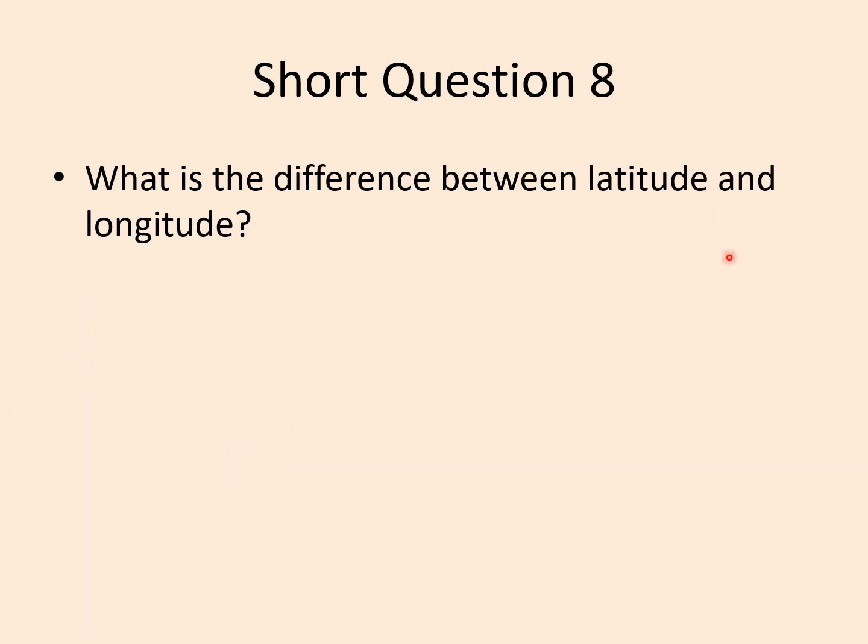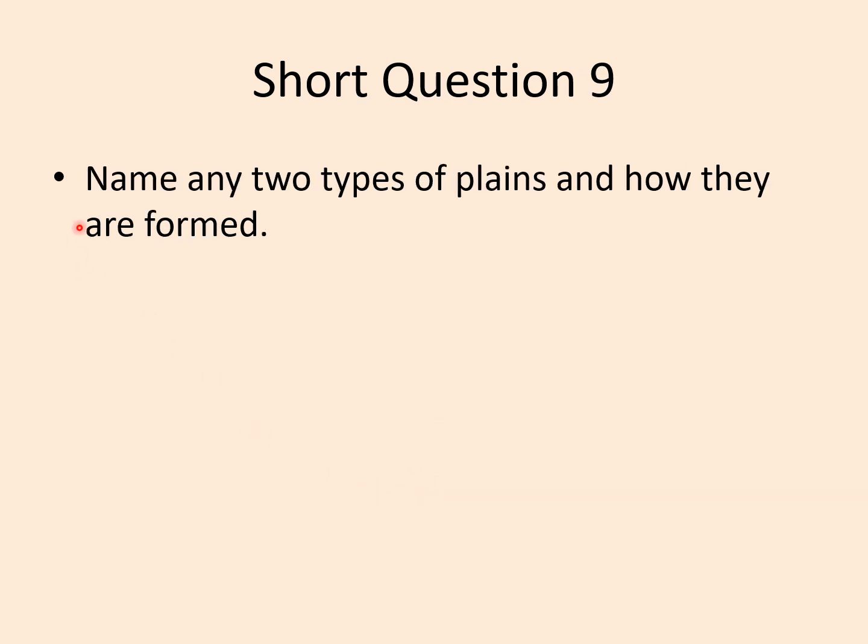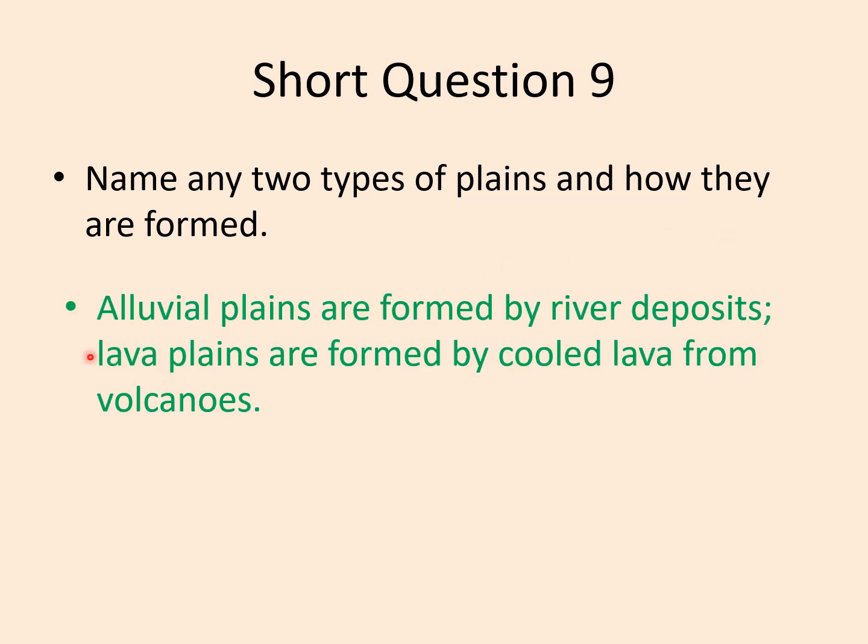What is the difference between latitude and longitude? Latitude lines run east-west and measure north-south. Longitude lines run north-south and measure east-west. Next is: Name any two types of plain and how they are formed. Alluvial plains are formed by river deposits. Lava plains are formed by cooled lava from volcanoes. So these are the two types of plains and how they are formed.